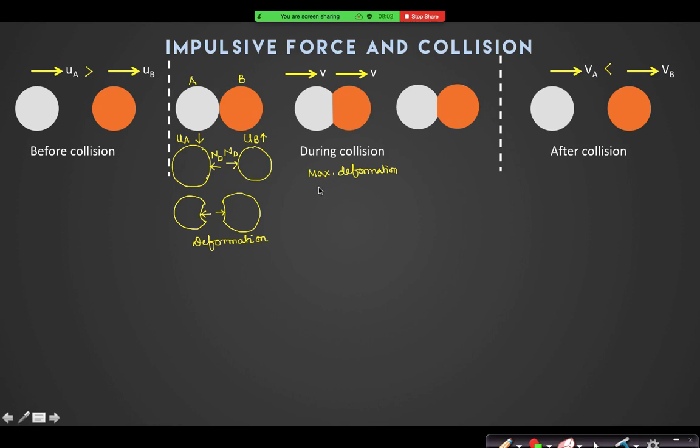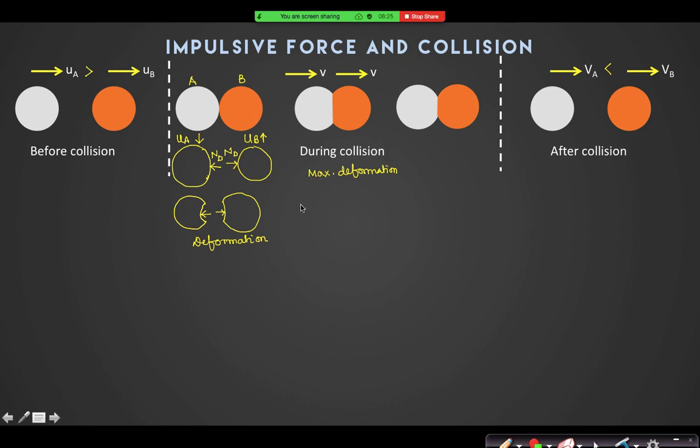After that, what happens? That is interesting. Yes, they are deforming, but if the relative velocities are decreasing, then the deformation will definitely decrease, and this is the maximum deformation you will find.